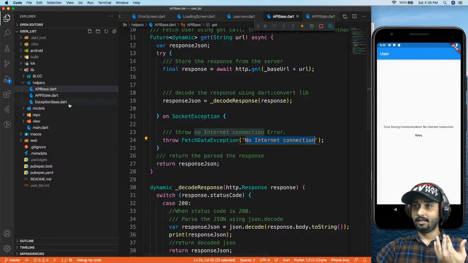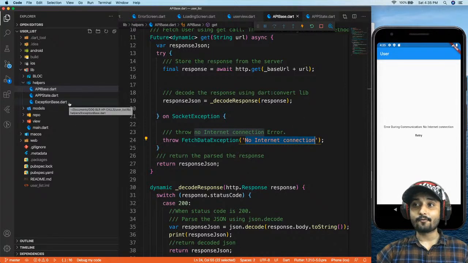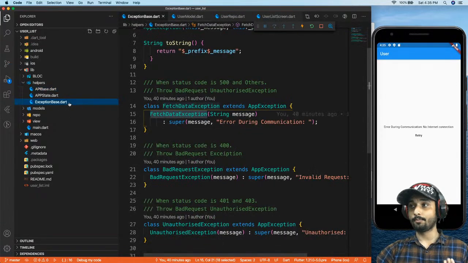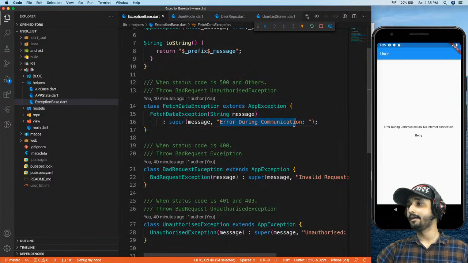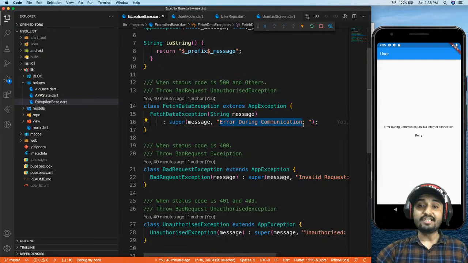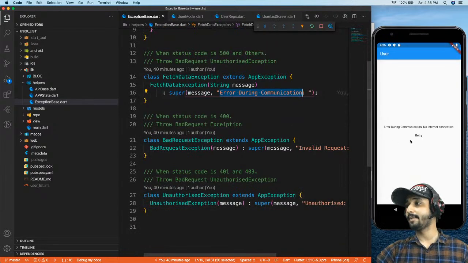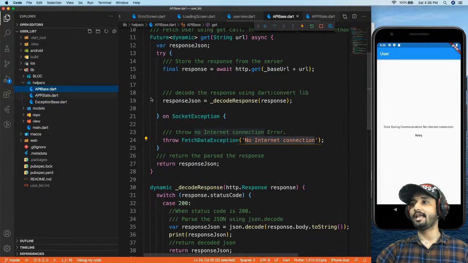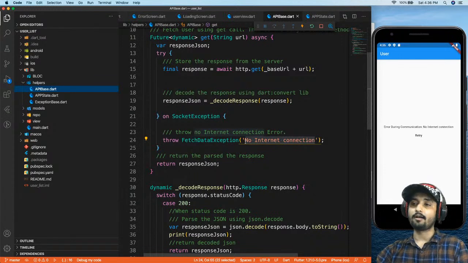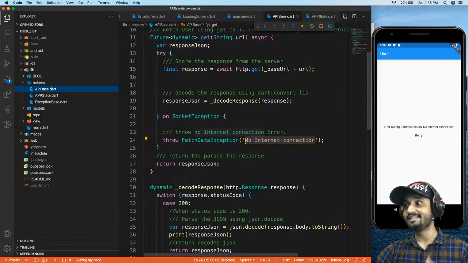So if we just go ahead and take a look inside our exception base.dart, we have something called prefix and message, right? So every time we are going to have a prefix, error during communication. So this is the prefix right over here, right? Error during communication. And what is the reason behind that error, right? That is going to be another error message. So you can see over here, no internet connection is coming from your API base, right? So we are going to have a prefix, and then we are going to have an actual error message why that particular error is being occurred, right?